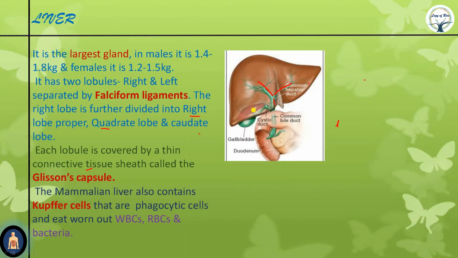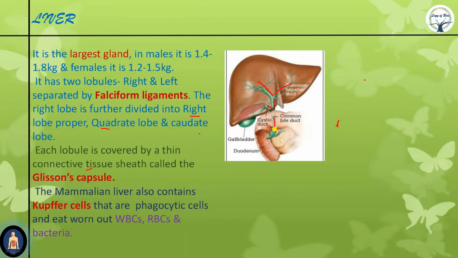Okay, now this is the gallbladder, or gall sac or bile sac. Now it has a duct known as the cystic duct. The duct of the gallbladder is known as the cystic duct. This cystic duct mixes with the common hepatic duct and forms the common bile duct. Clear? This bile duct has a sphincter here, known as the sphincter of Boyden. A sphincter is a ring of circular muscle which allows the entry or exit of any material.